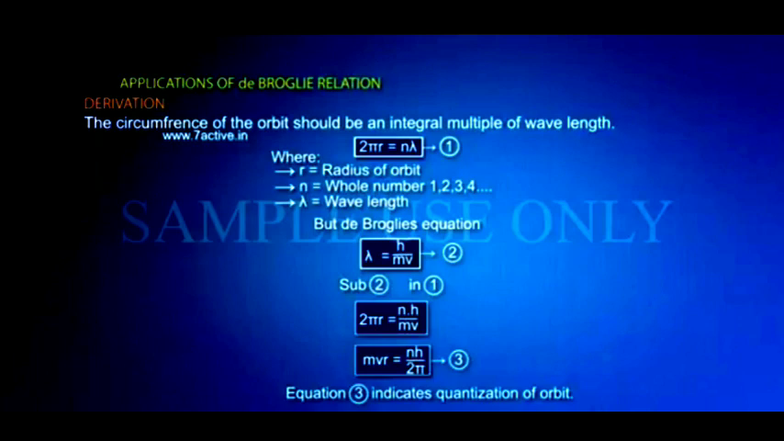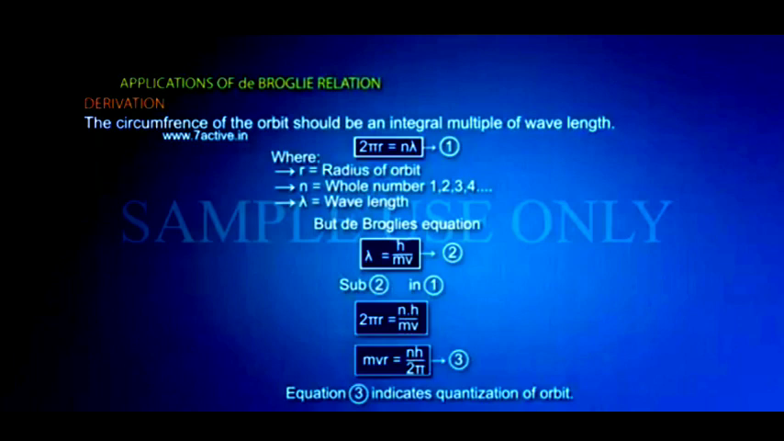We know that based on de Broglie, lambda equals h divided by mv. When I substitute equation 2 in 1, we get 2 pi r equals nh divided by mv. If I rearrange that, we get mvr equals nh divided by 2 pi. Equation 3 indicates the quantization of orbit. So in equation 3, mvr equals nh divided by 2 pi.